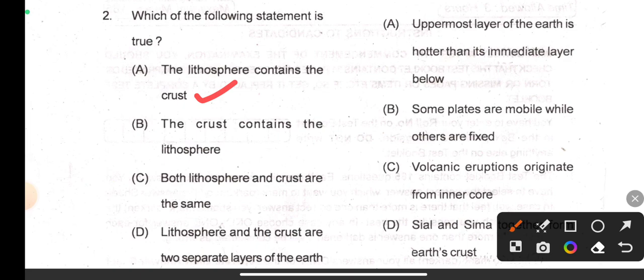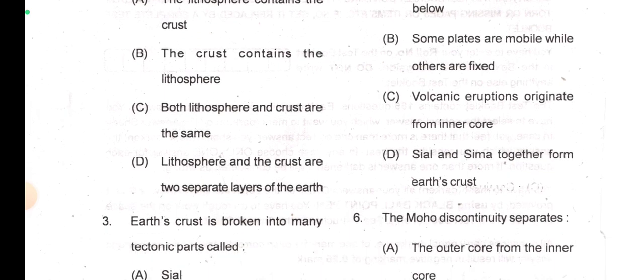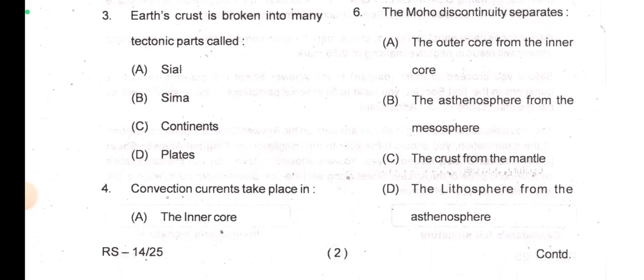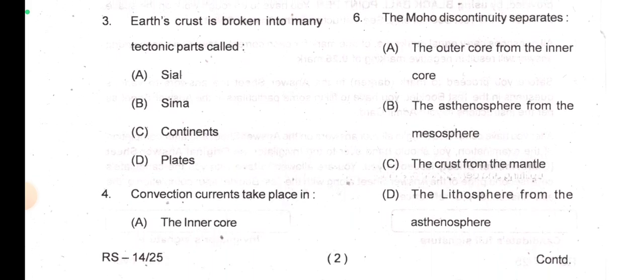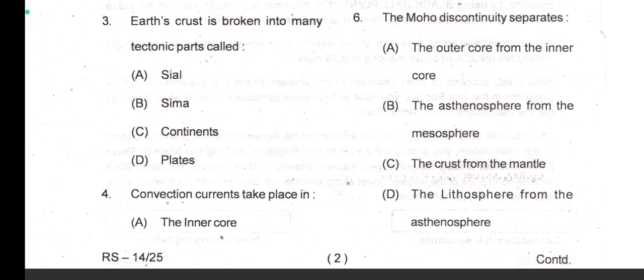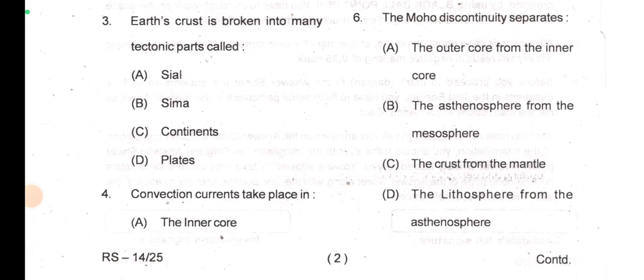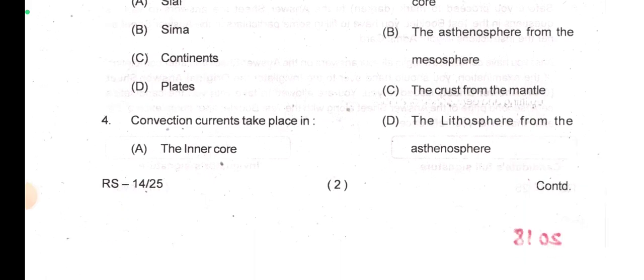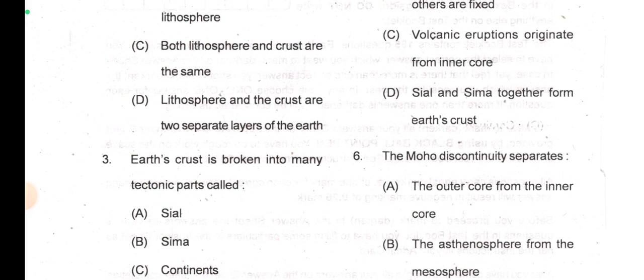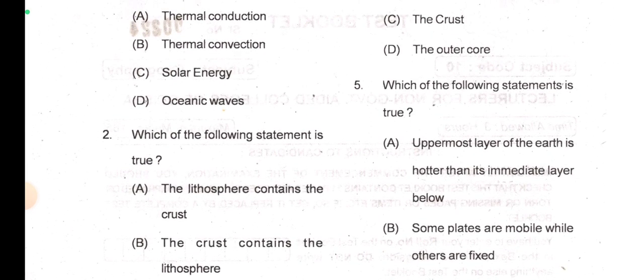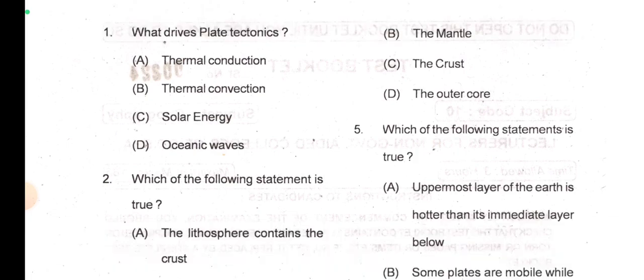Next, third question: earth's crust is broken into many tectonic parts called plates. You can see the question level is not that hard, so it will definitely be helpful for your PGT TGT preparation. These questions can come in your examination also. Convection currents take place in the inner core? No. Next option: the mantle, the crust and the outer core. Definitely convection currents take place in the mantle.